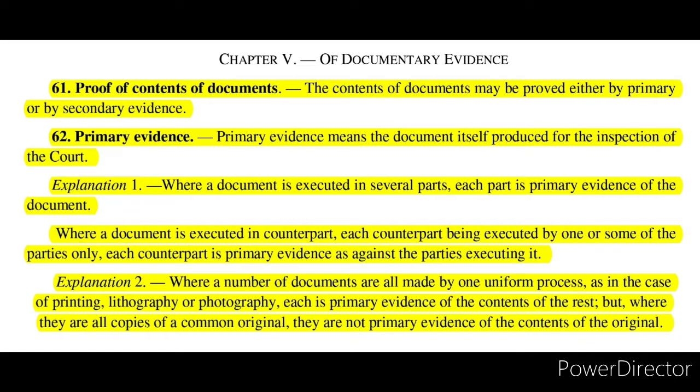Explanation 2 says where a number of documents are all made by one uniform process, as in the case of printing, lithography or photography, each is primary evidence of the contents of the rest. So in that case, all the parts will be considered primary evidence for the rest of the parts. But where they are all copies of a common original, they are not primary evidence of the contents of the original. So we must understand that copies do not form primary evidence. Copies are not considered primary evidence.